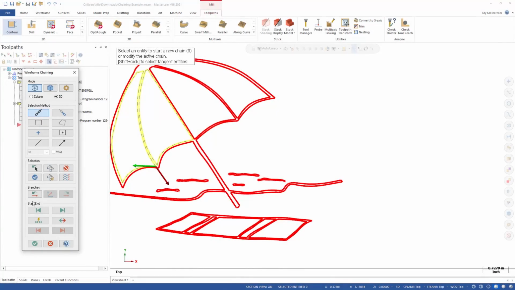And last but not least, we have the options up here for C-plane and 3D. These options control whether you're allowing the chain to go in 3 dimensions or stick to the construction plane that you're currently in. We'll explore that more in the 3D solids chaining, which we'll do next.